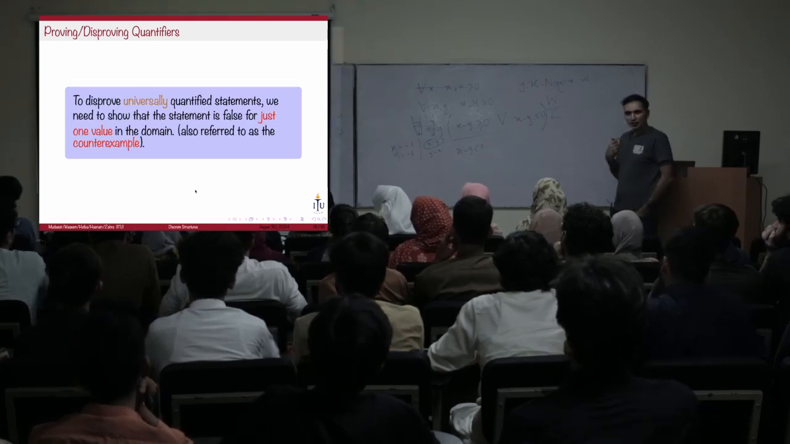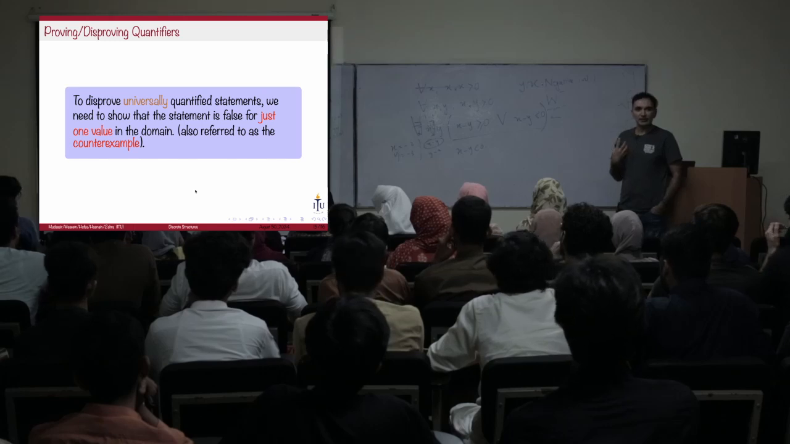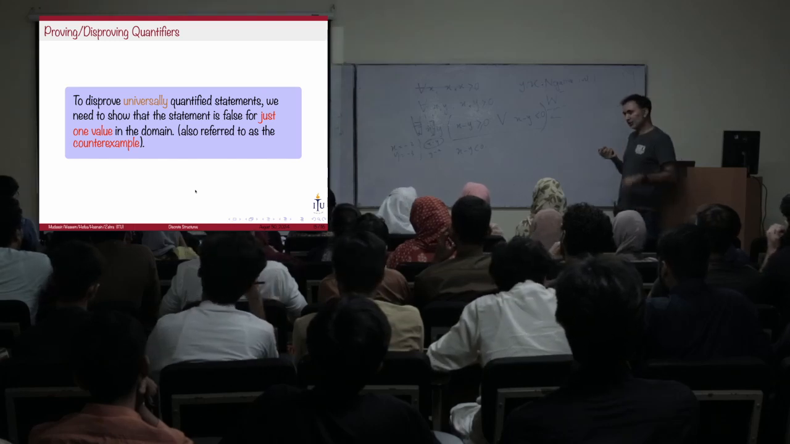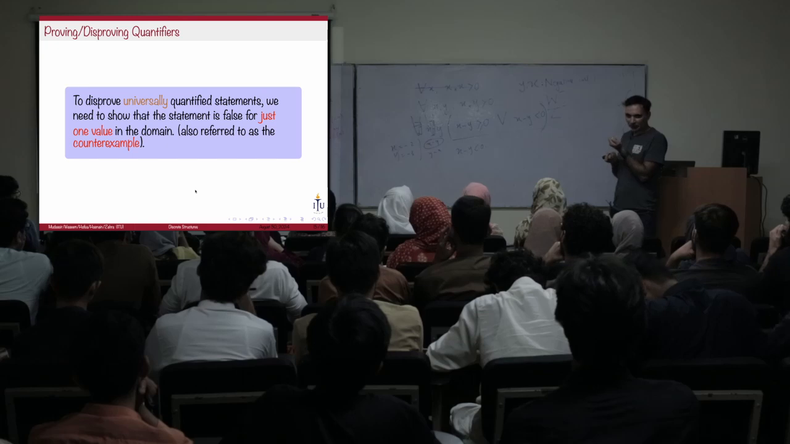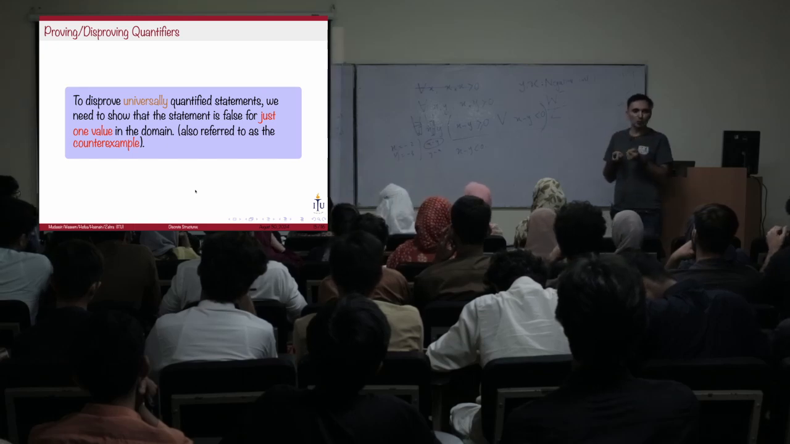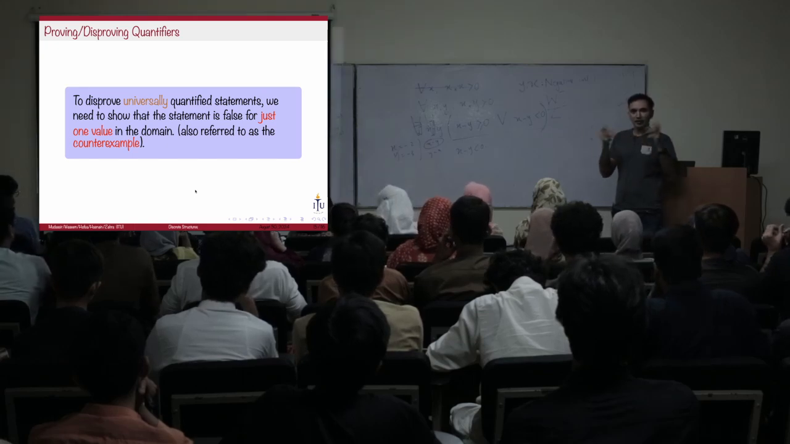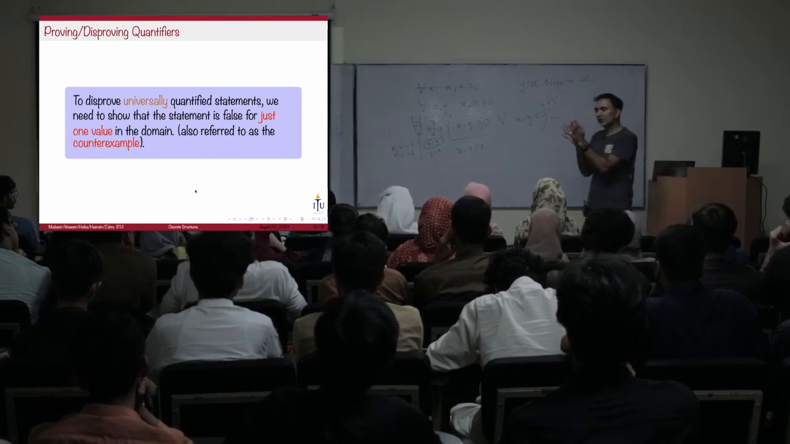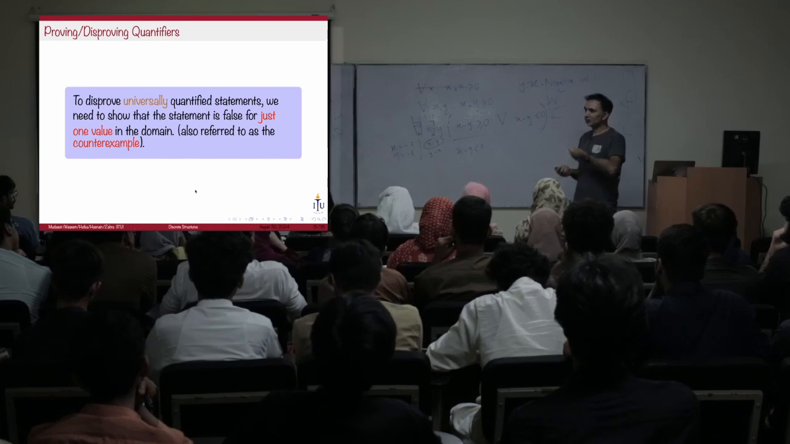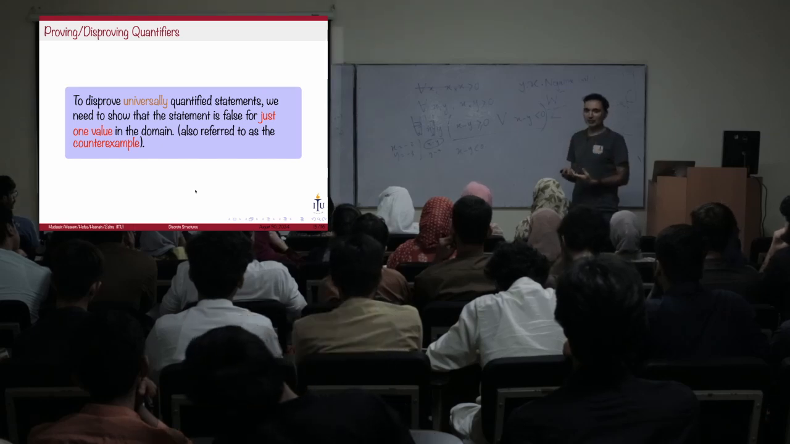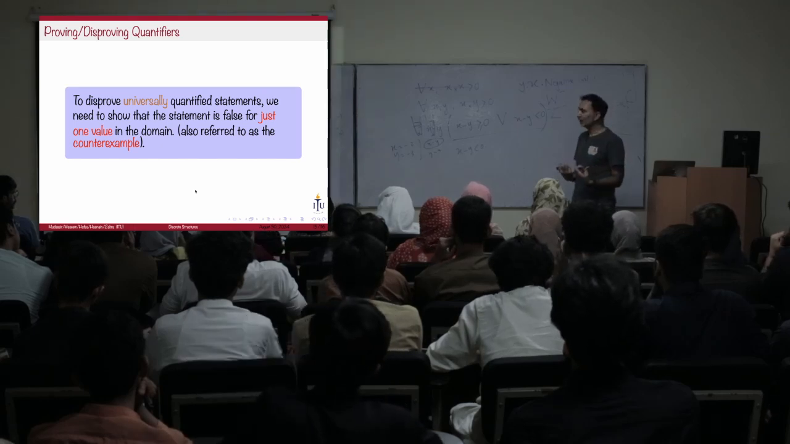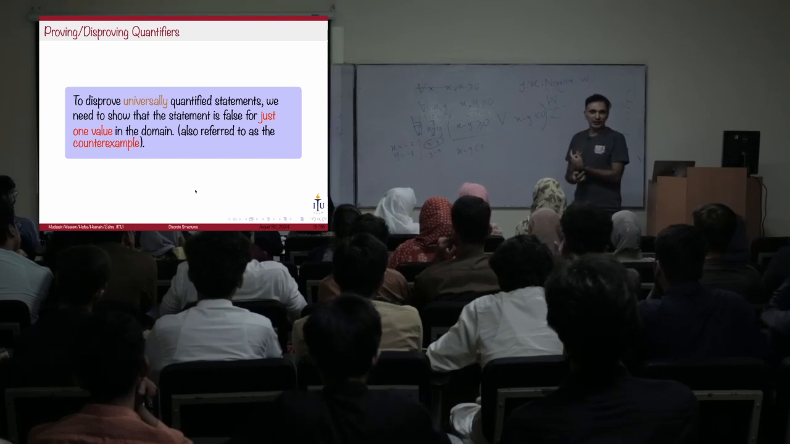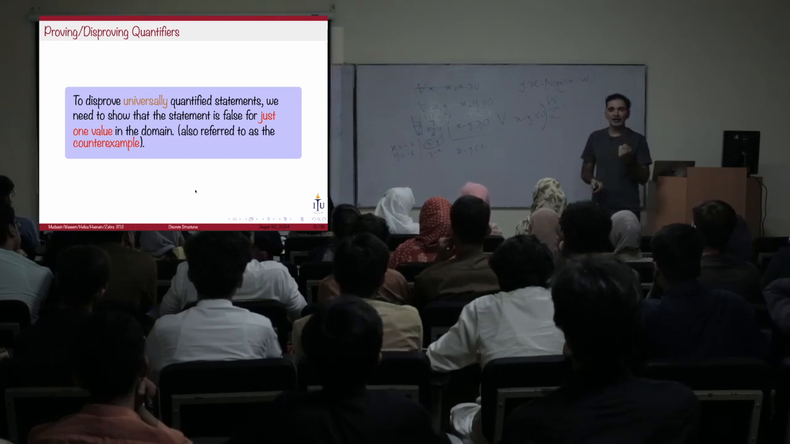But disproving a universally quantified statement is usually very easy. All you need to do is find one example, one member of the domain for which the statement is not true, and then you're done. So keep that in mind. Proving a universally quantified statement requires you to prove it for every member of the domain, which sounds like a harder thing. But disproving it usually is easy. You just need to find one example.